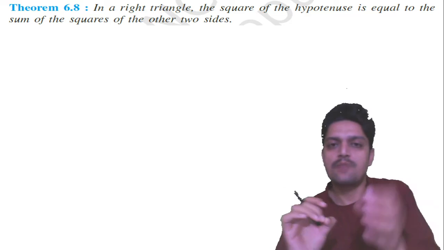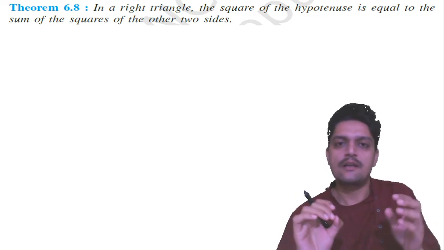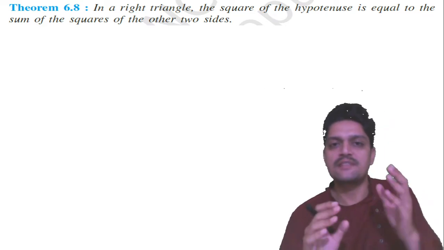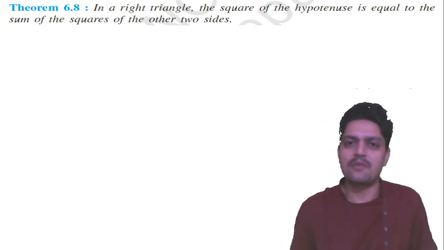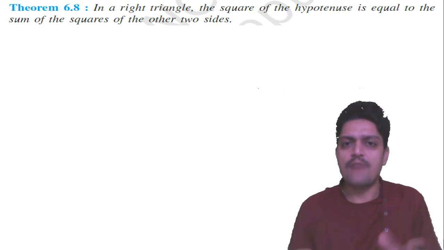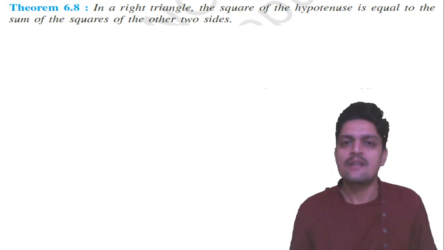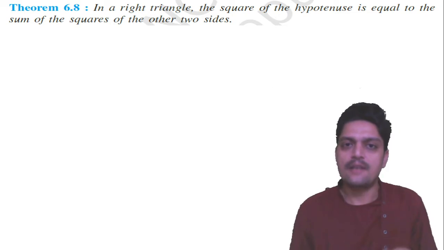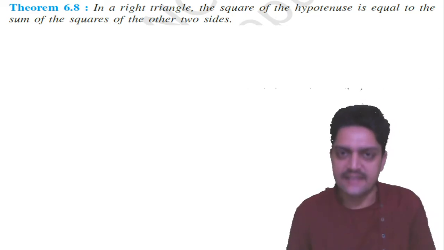Once you listen properly, you are able to write it without memorization, without seeing the textbook. There is no need to memorize. Why are people memorizing this theorem? Just listen to my words. The square of the hypotenuse. Just close your eyes and focus on my words. Square of the hypotenuse is the sum of the squares of the remaining two sides.